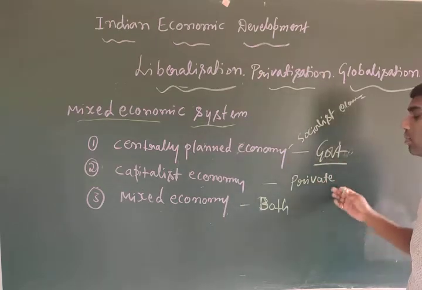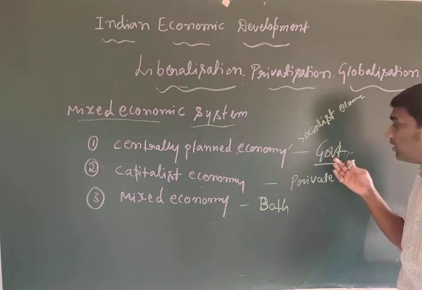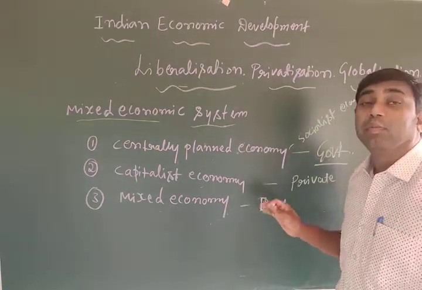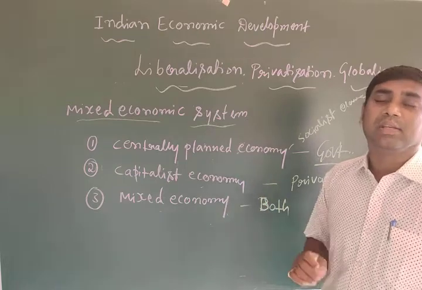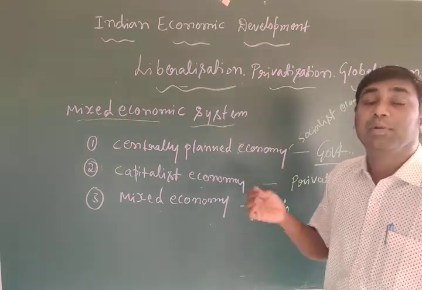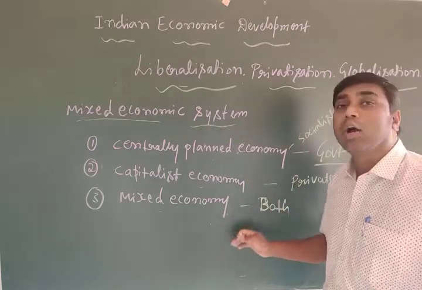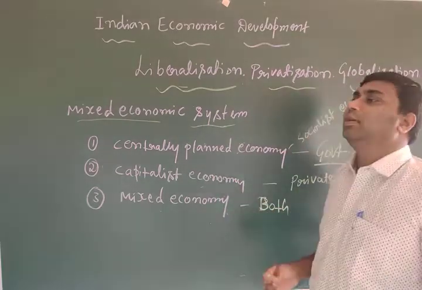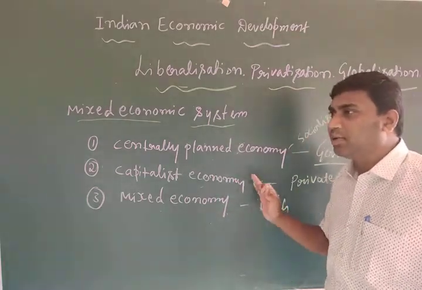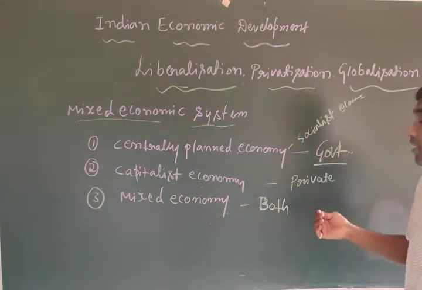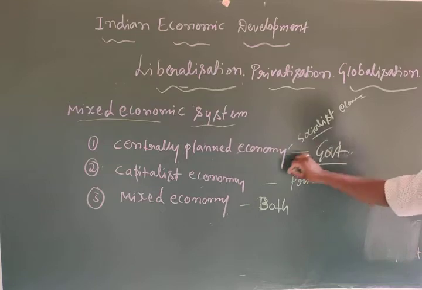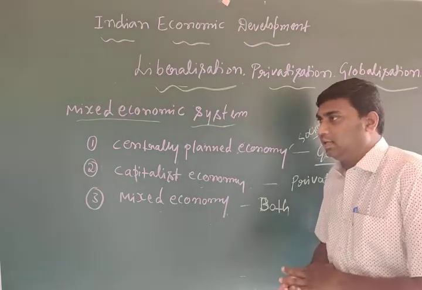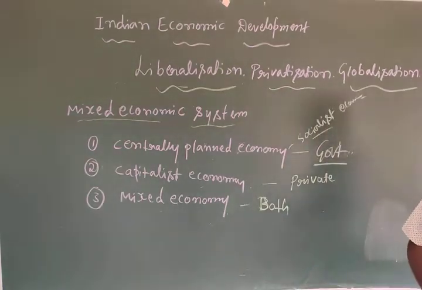In the mixed economy, the government also interferes in the market, and even the private sector interferes in the economy. Here the government and private sector both take the decision to produce goods and services, how to produce, for whom to produce, how much price should be fixed. Everything is decided by both. Especially, which one has India adopted? That is the mixed economic system. In the mixed economy, we can see coexistence of both socialistic and capitalistic. So here is the intervention of the state in the economy, the state meaning the government.